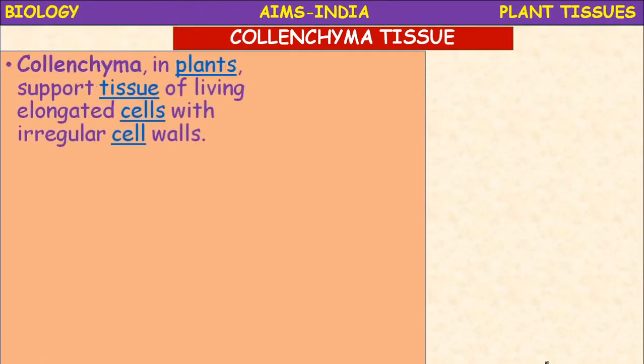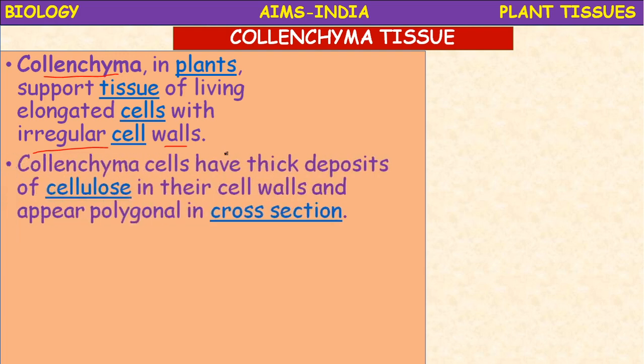So now come to the second type of ground tissue, that is collenchyma tissue. The collenchyma tissue in plants is the supporting tissue, made of living elongated cells with irregular cell walls. Okay, in parenchyma more intercellular spaces were seen, but here fewer. Collenchyma cells have thick deposits of cellulose. What is cellulose, children?